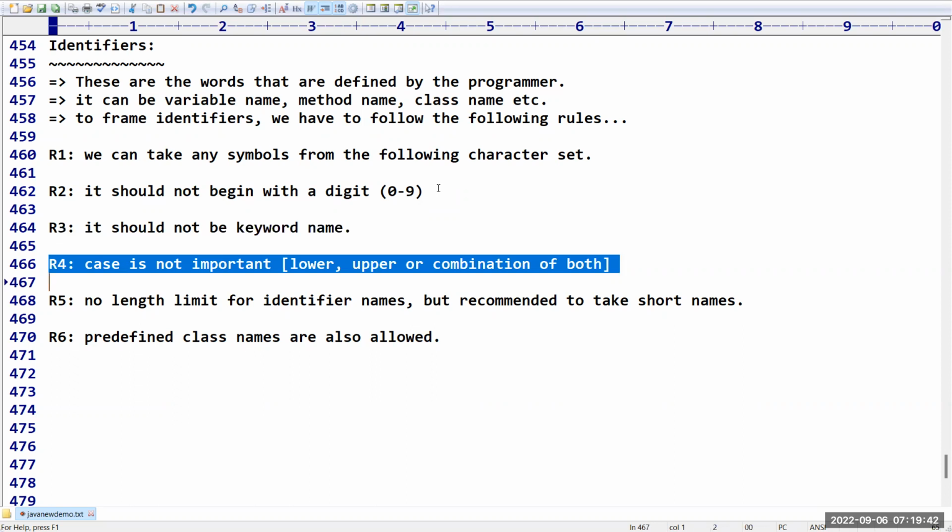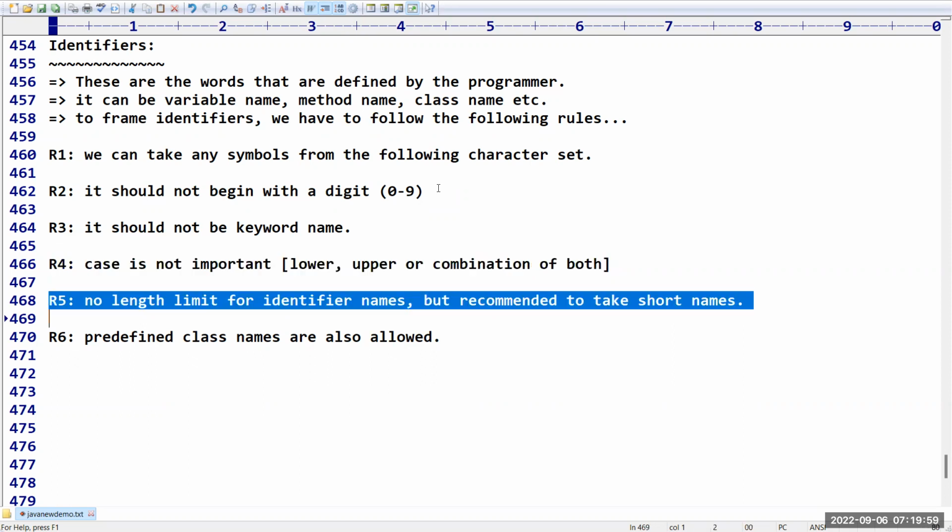And case is not important. Case is not important in the sense we can take lowercase letters, uppercase letters, or a combination of both, no problem at all. And there is no length limit for identifier names. You can take any long identifier name also, no problem, but it is never recommended to take a big length, sir.